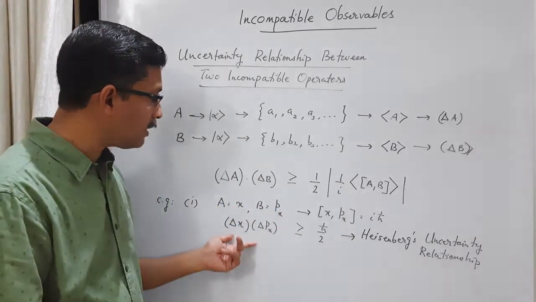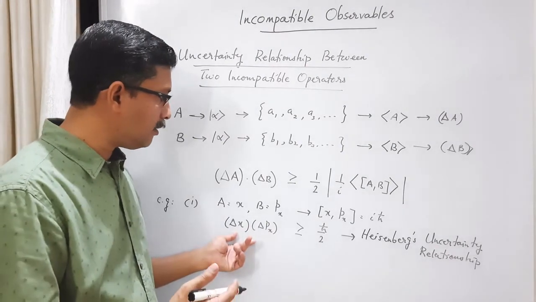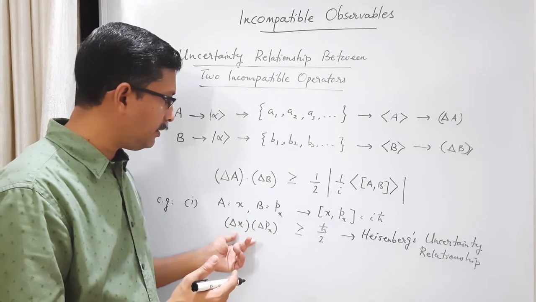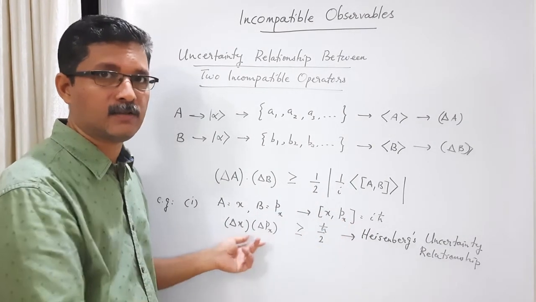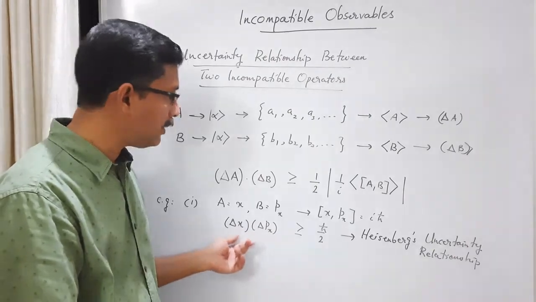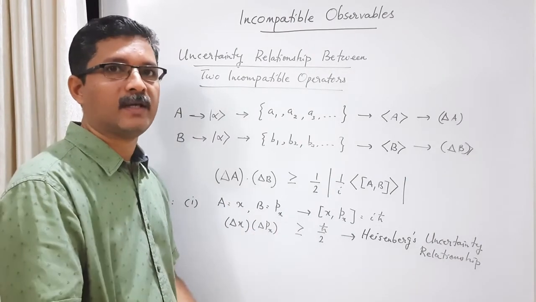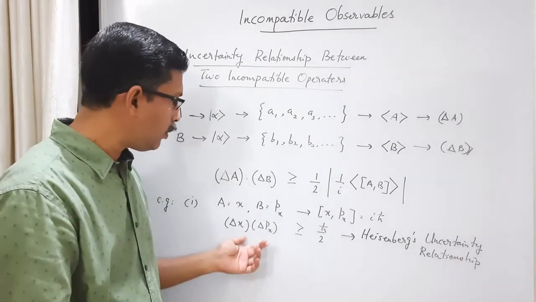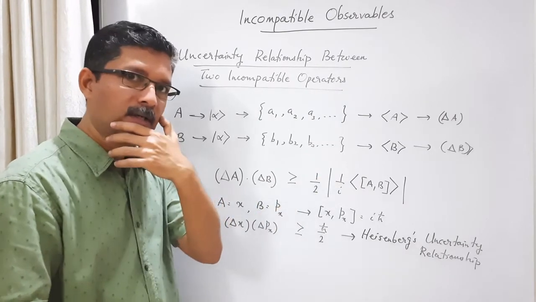So they cannot be simultaneously measured only means that there is no simultaneous eigenket for these two operators. They are non-commuting operators, they are incompatible operators, they don't have a common or simultaneous set of eigenkets. Okay, we cannot measure them at the same time, we can measure them only one after the other.